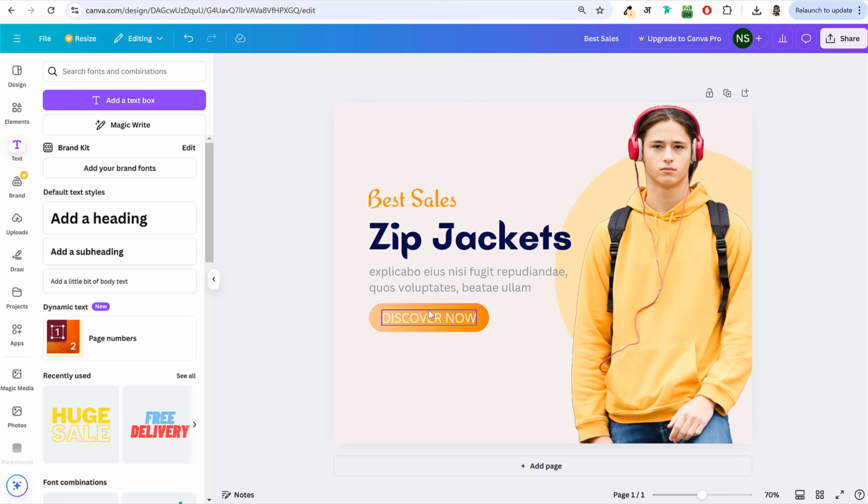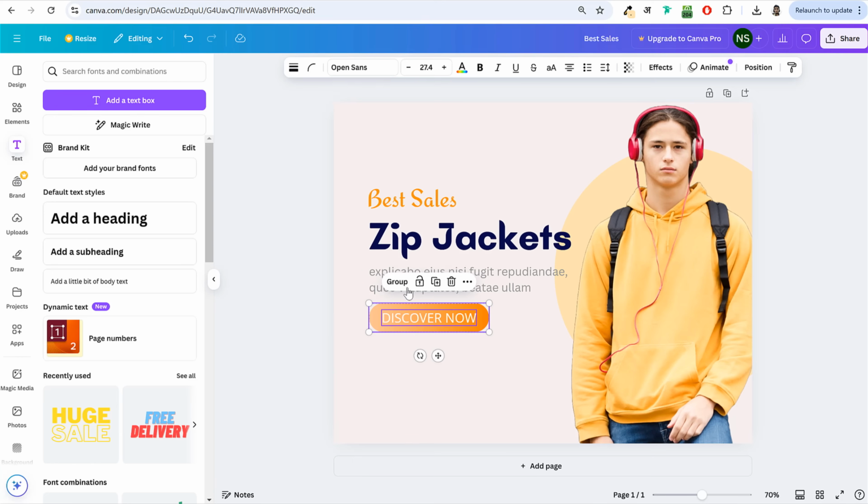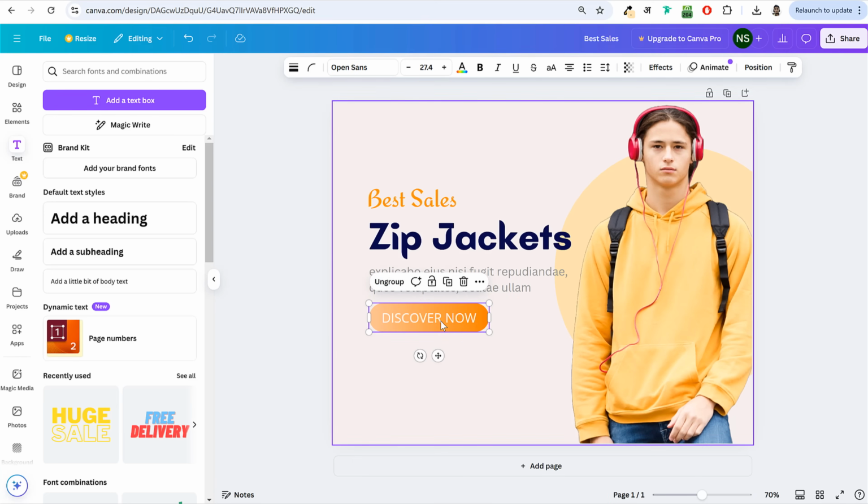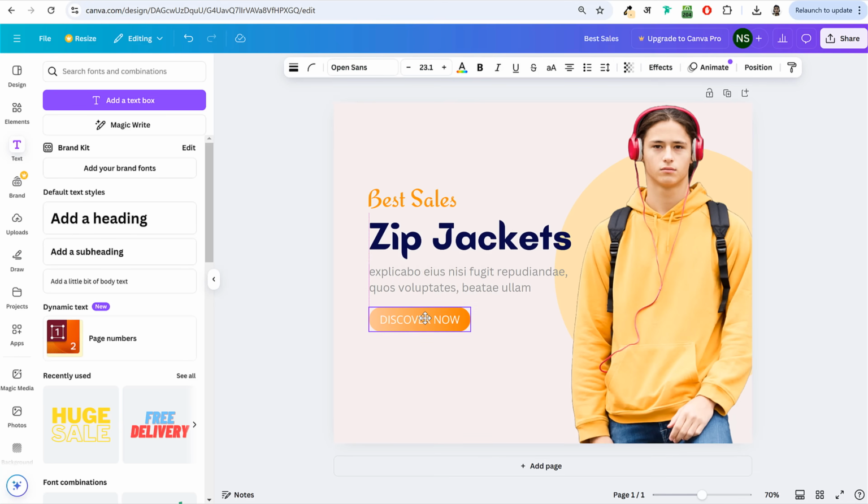If you want, you can also group them. So you can select them like this using your mouse, and after that, you can click on group at top, or you can press Ctrl G. It will group them. Then you can increase or decrease the size.